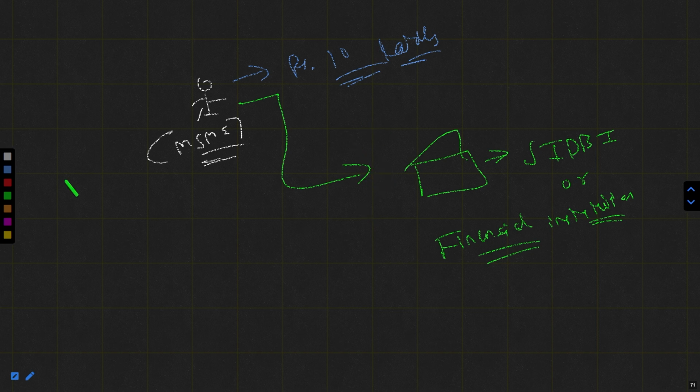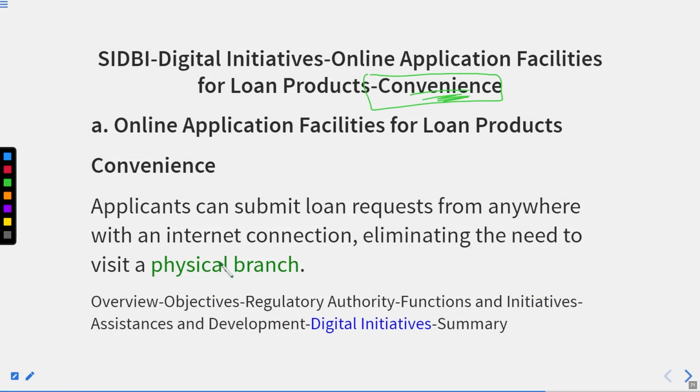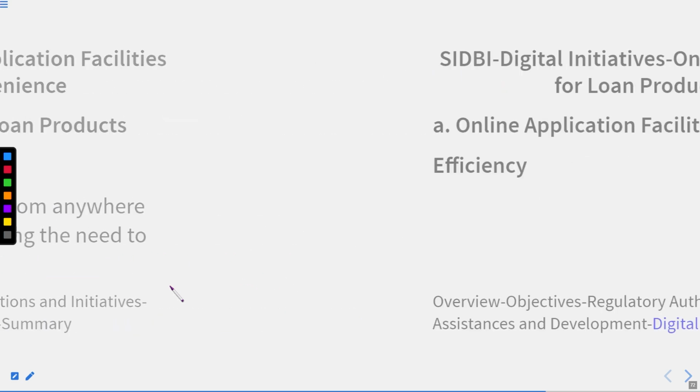And this is only possible if the branch is in your area. If the branch is not in your area, let's say it is in another city or state, in such a scenario you won't be able to get the loan easily. Remember this. If you cannot connect to it, ask someone who has taken a loan from the banks. They will tell you how and why it is so difficult. So the need for the physical branch has been eliminated.